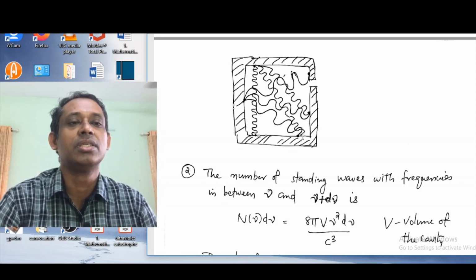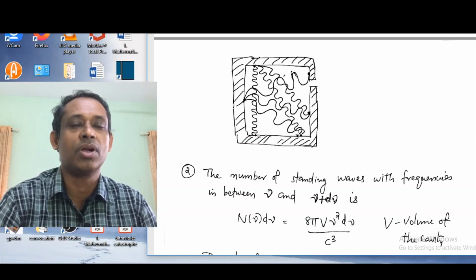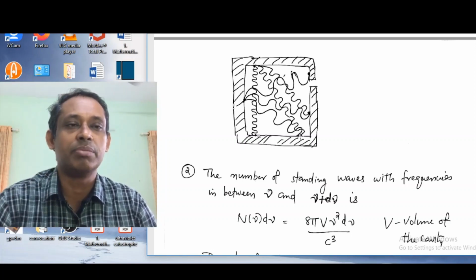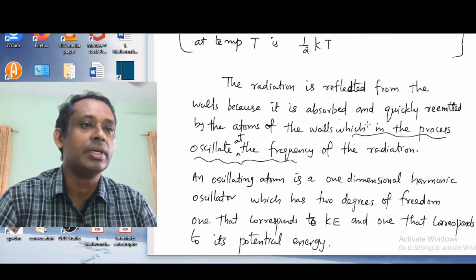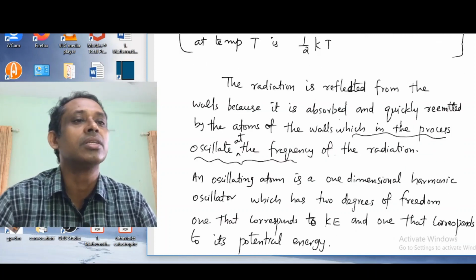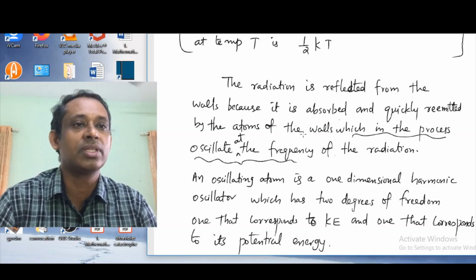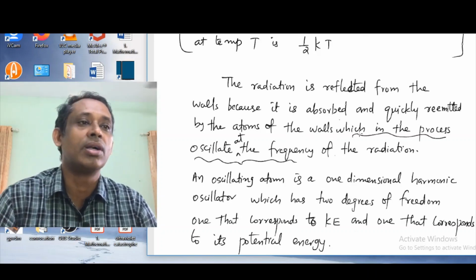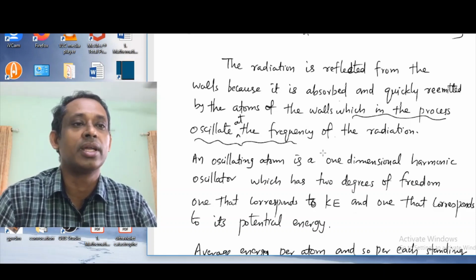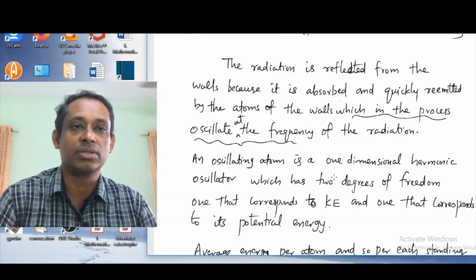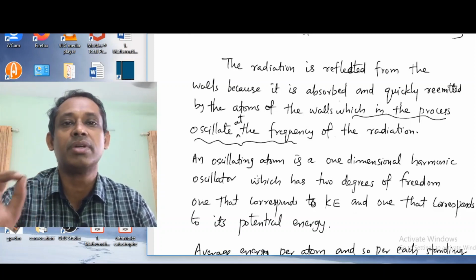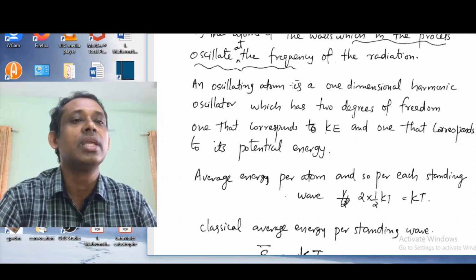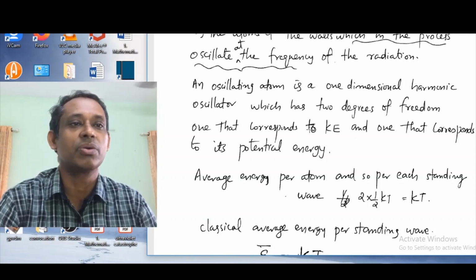As the radiation reaches the wall, the atoms on the cavity walls also oscillate, vibrate harmonically. As the radiation is absorbed and quickly re-emitted, which is actually the reflection, the atoms on the walls in the process oscillate at the frequency of the radiation. An oscillating atom is a one-dimensional harmonic oscillator.